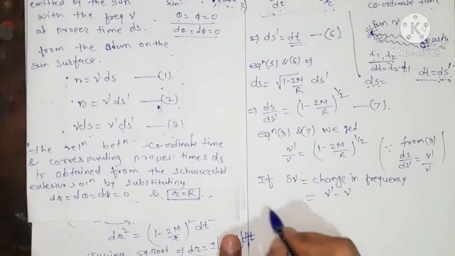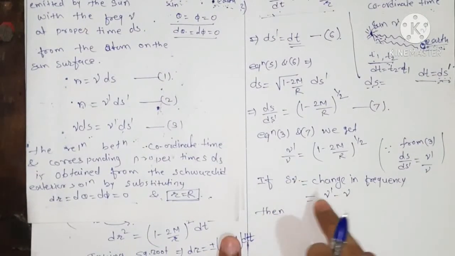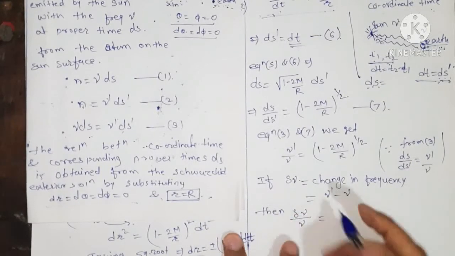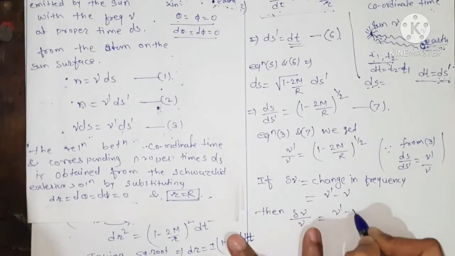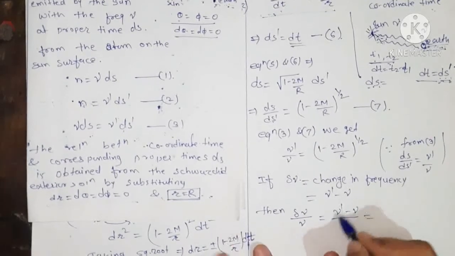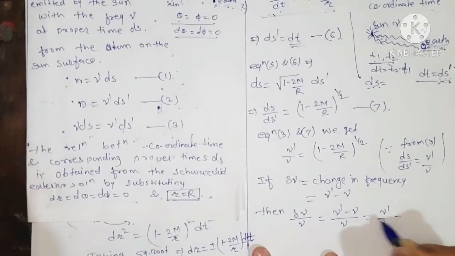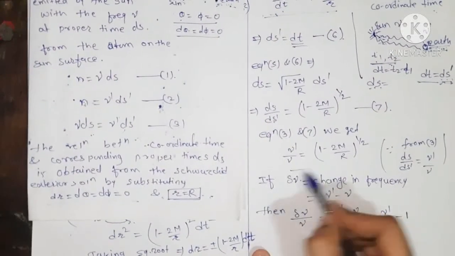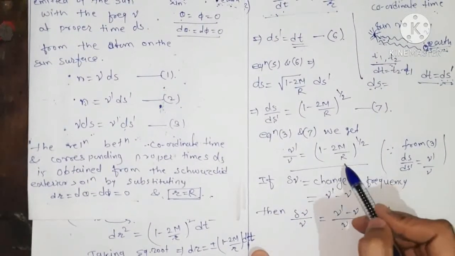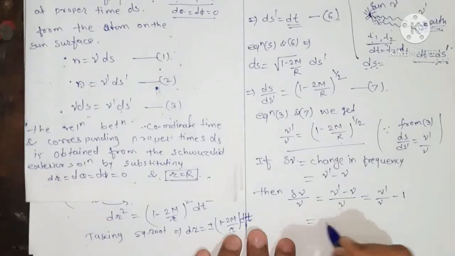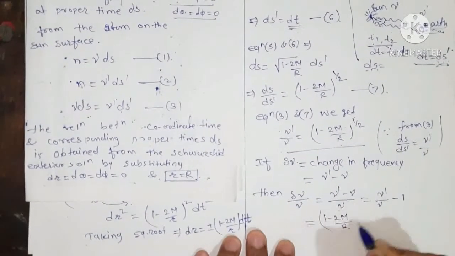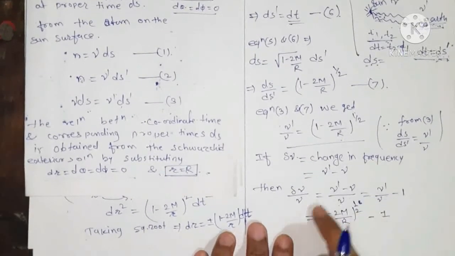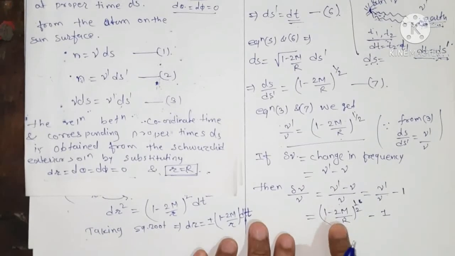Now the ratio delta nu upon nu equals nu dash minus nu upon nu. Solving this, we get nu dash upon nu minus nu upon nu, that is 1. From the earlier equation, nu dash upon nu is (1 minus 2m upon capital R) to the power half. So this equals (1 minus 2m upon capital R) to the power half minus 1. Now we can expand this using the binomial expansion.